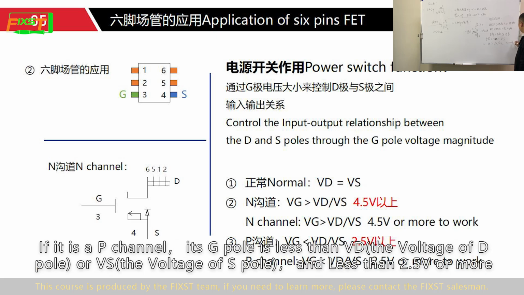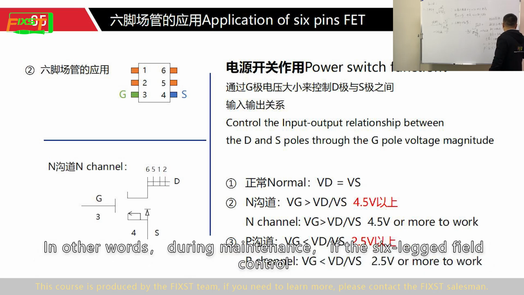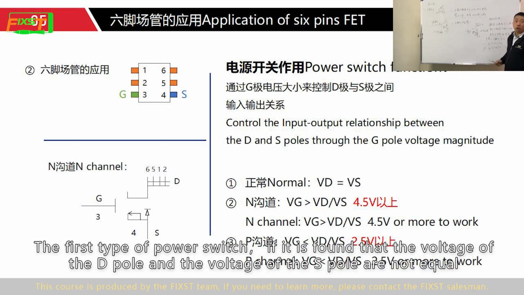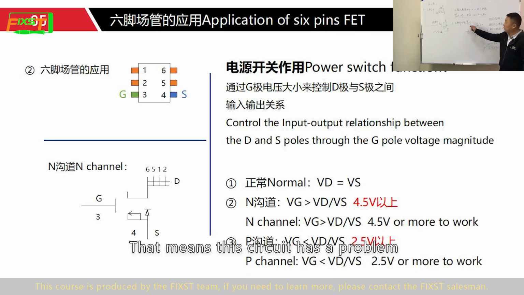If it is P-channel, its G pole is less than Vd or Vs, the voltage of the S pole, by 2.5 volts or more. In other words, during maintenance, if a 6-pin power switch fails to control, and it is found that the voltage of the D pole and the voltage of the S pole are not equal, that means the circuit has a problem.